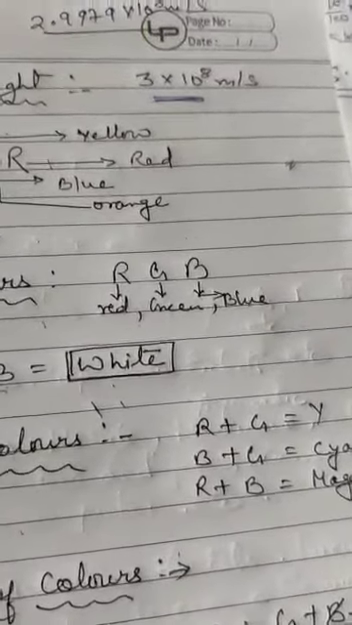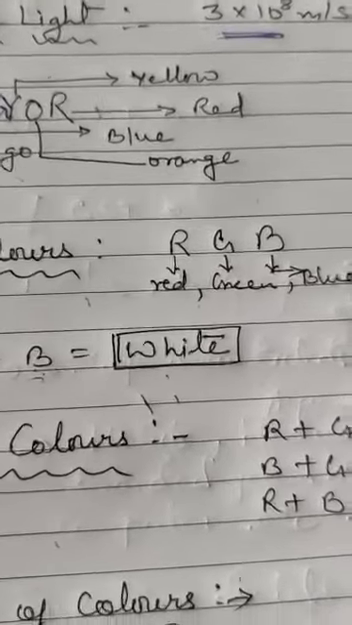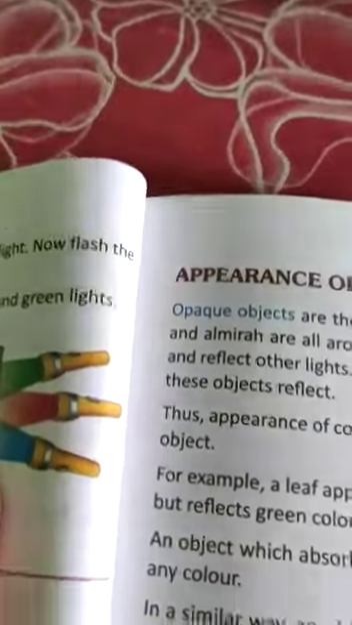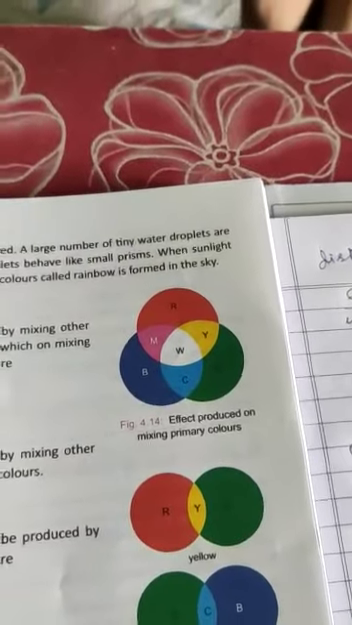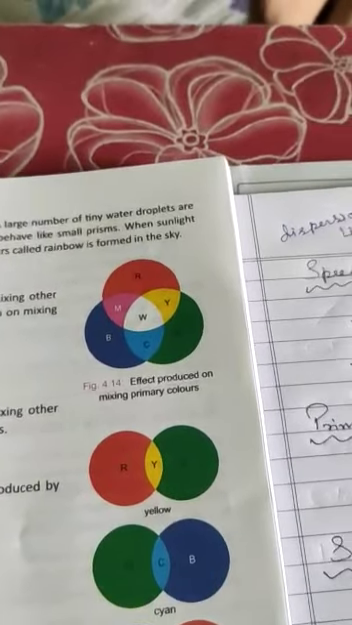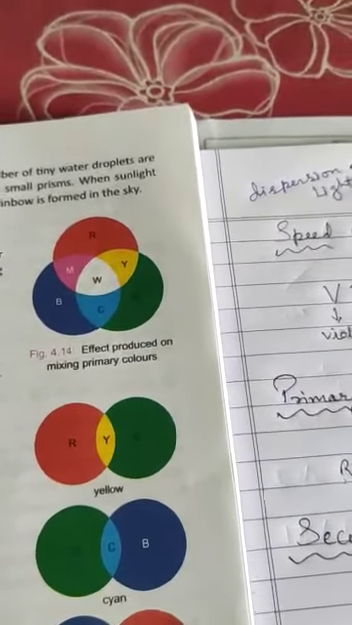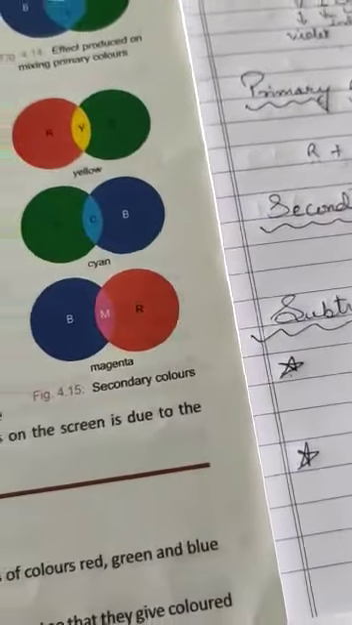Observe mixing of light. What you have to do: take three torches, and the mouth of the torch you will just wrap around with three colors of cellophane sheet. Cellophane is a thin plastic sheet, children. Cellophane paper sheet is available in the market. You can go purchase and you can do this activity at home.